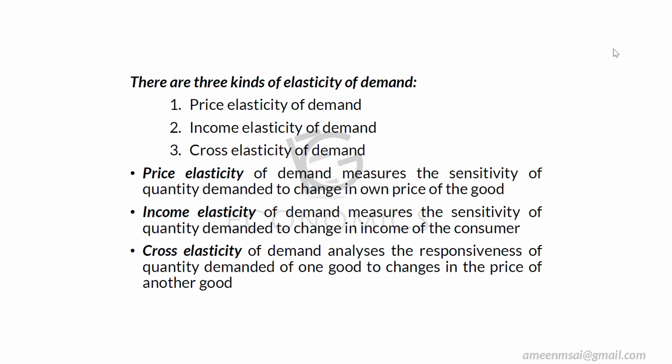For example, when there is a change in the price of tea, how does it impact the quantity demanded of coffee? That's what we are discussing in cross elasticity of demand. Hope each of these points is clear.